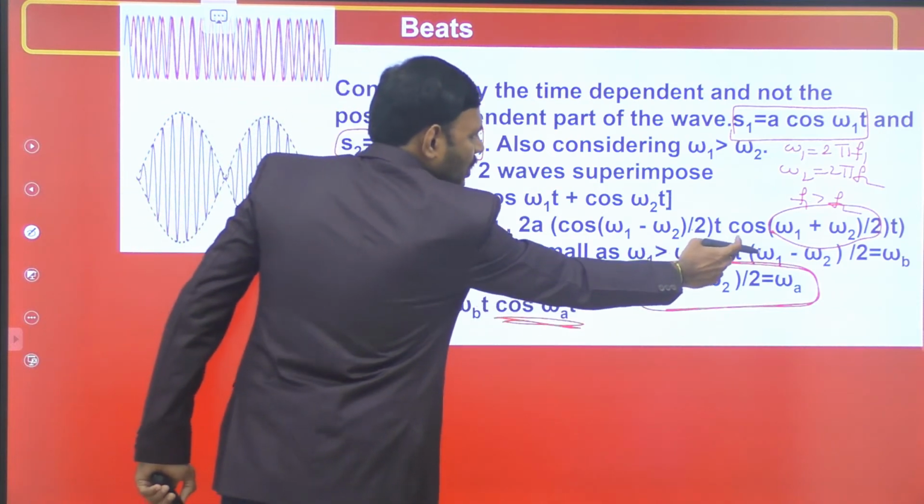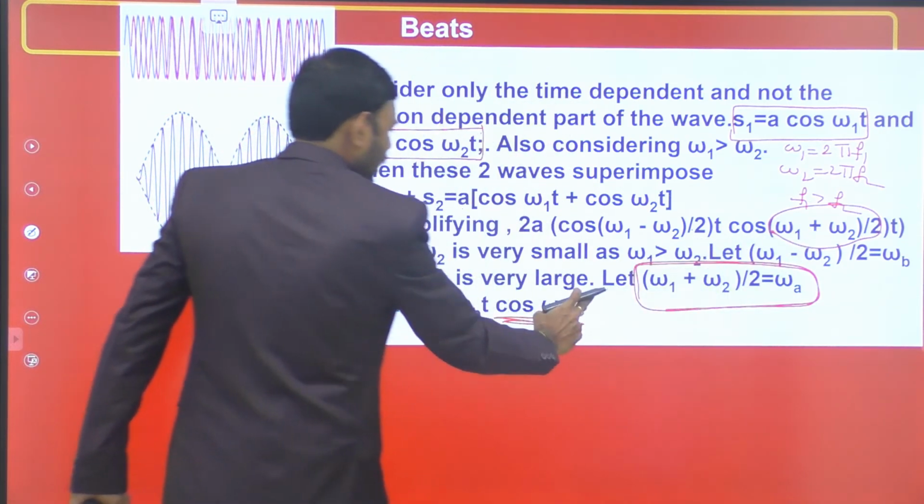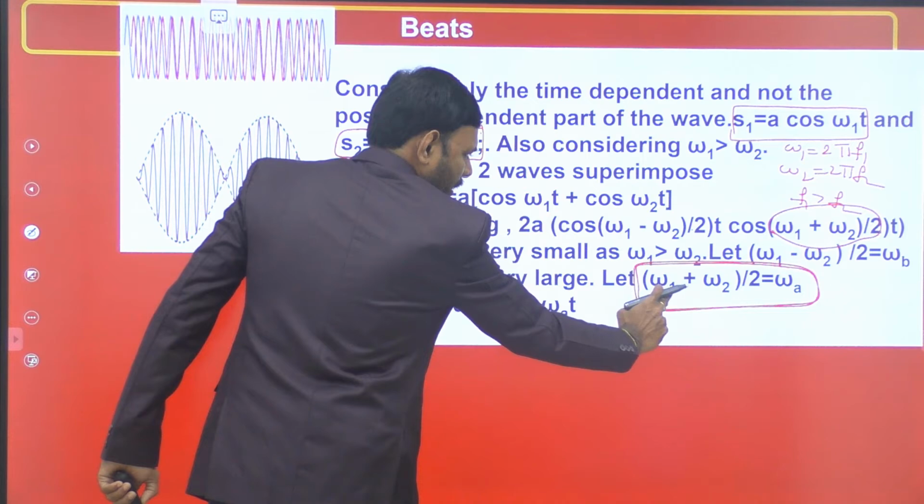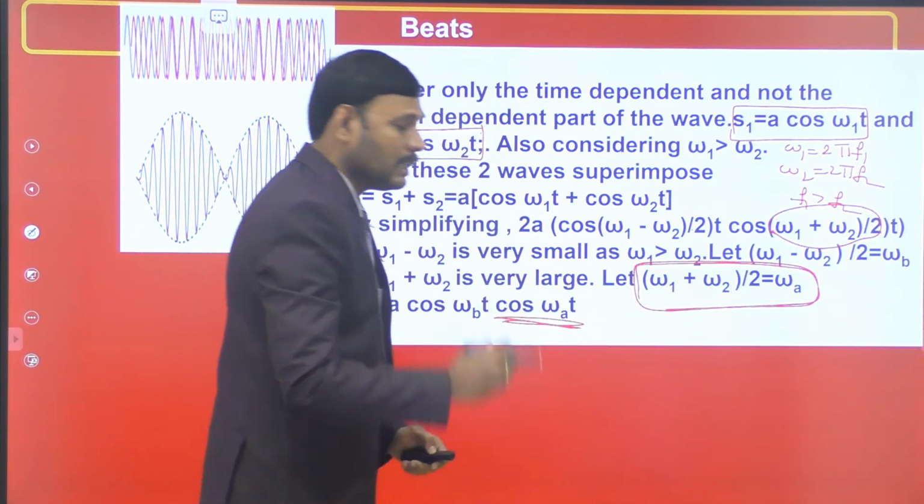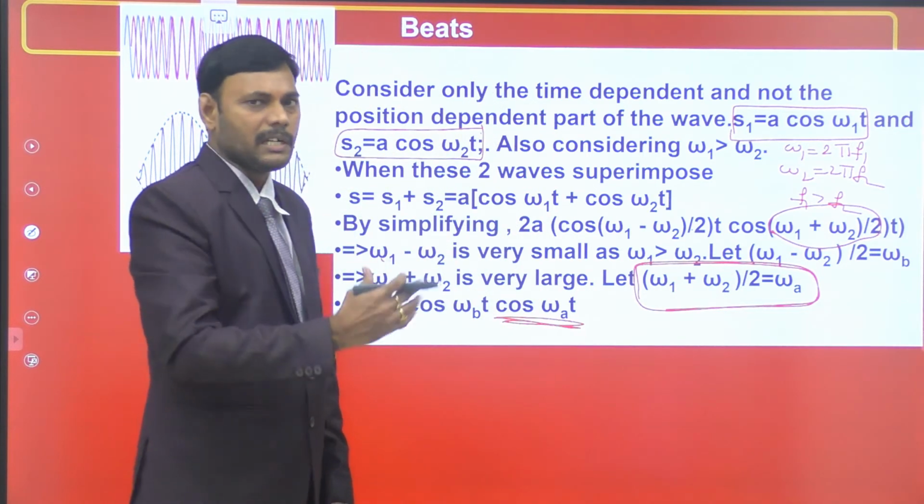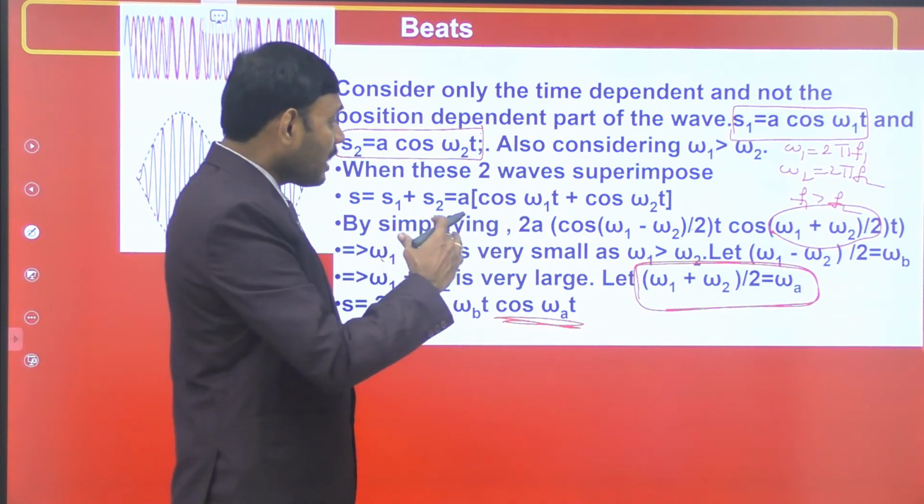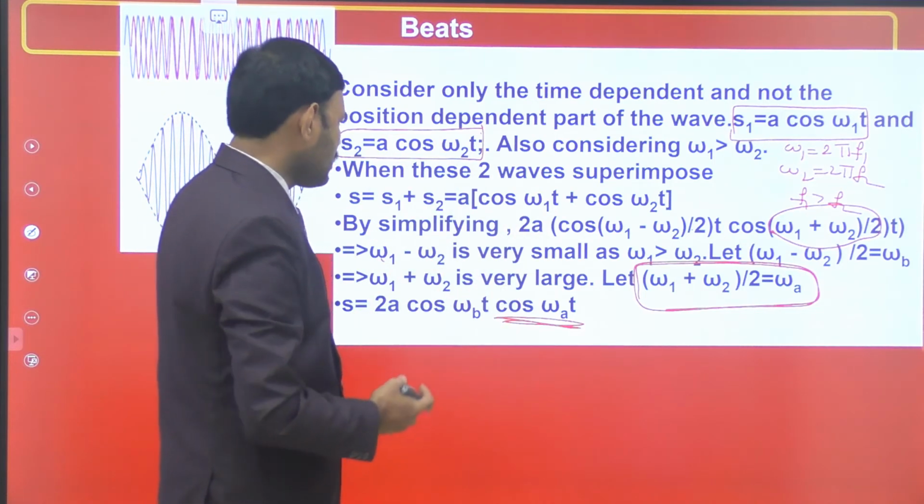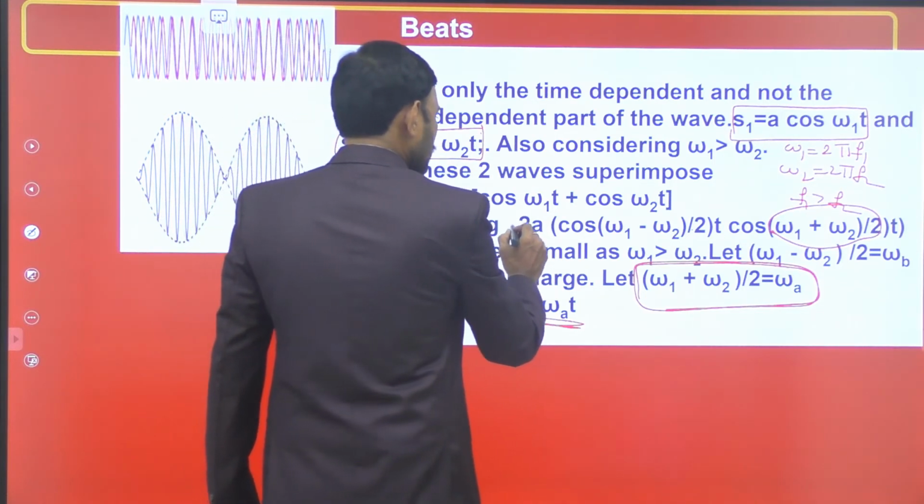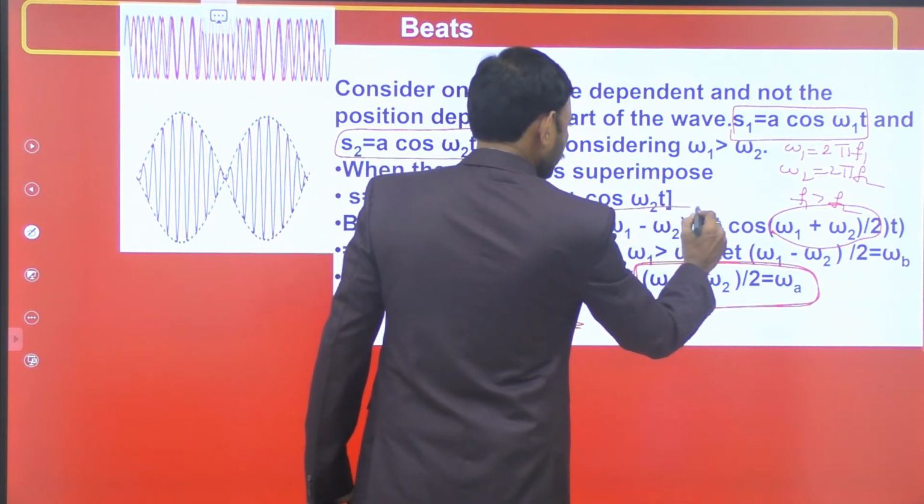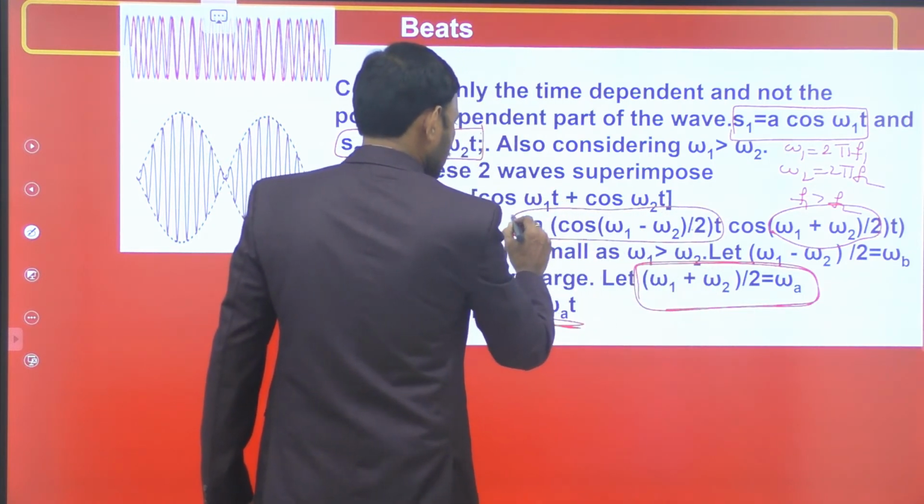So, we replace second term by cos of omega a into t. Omega a is given by this, (omega 1 plus omega 2) by 2. This is the frequency of resultant sound wave. So, next, what about the amplitude of resultant sound wave? This is the amplitude function. This is the amplitude of resultant sound wave.